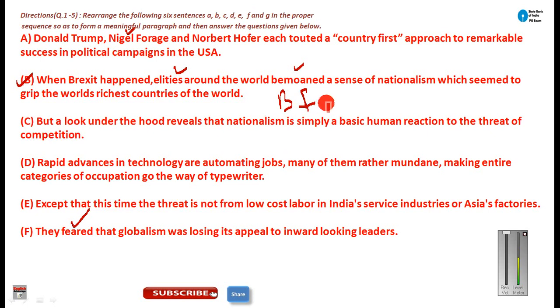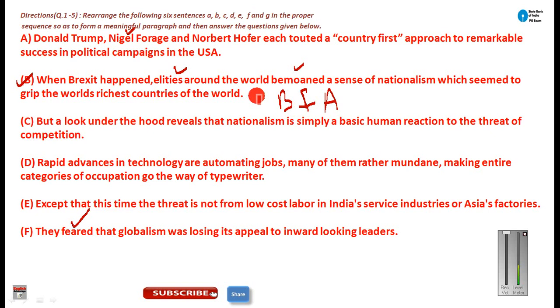Now after this, you can put this sentence A. Why? Because this sentence is talking about the country first approach, and the country first approach is similar to being nationalistic. So that is why you can say B, F, A will make the logically connected pair. First B, when Brexit happened, elites around the world bemoaned a sense of nationalism which seems to grip the richest countries of the world.